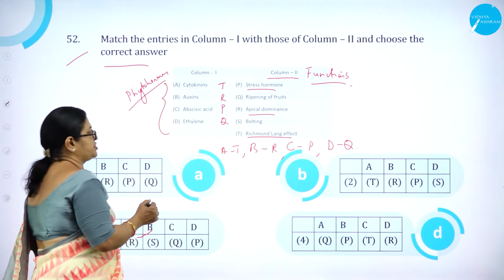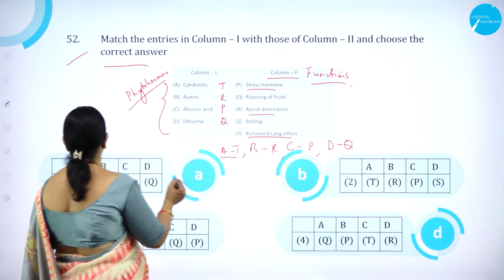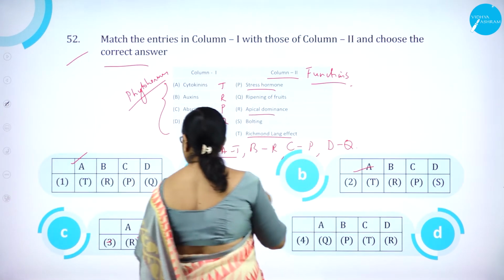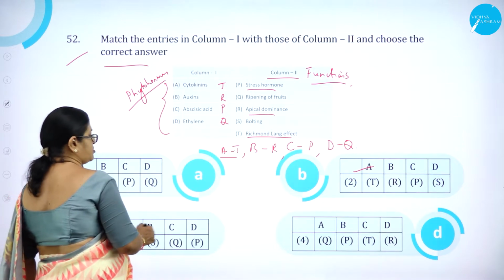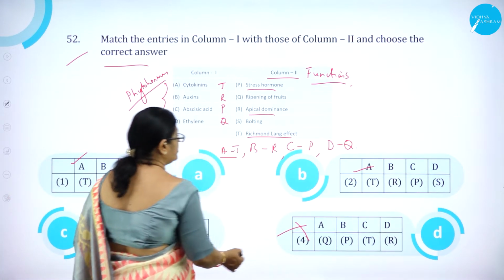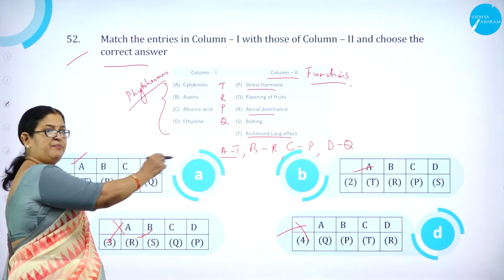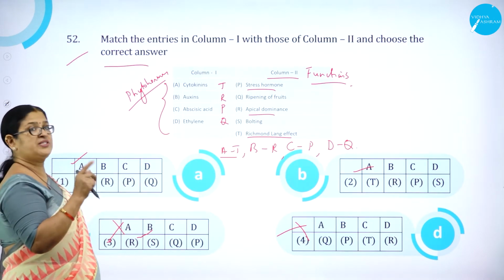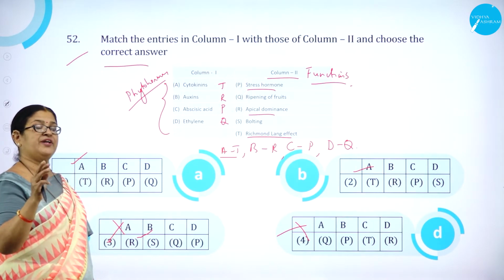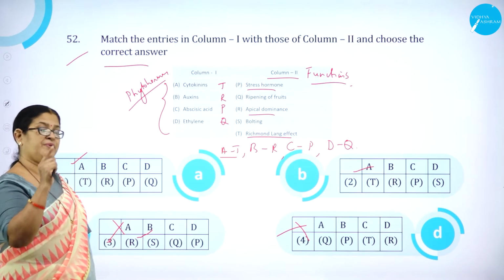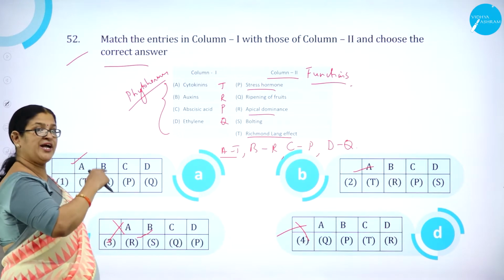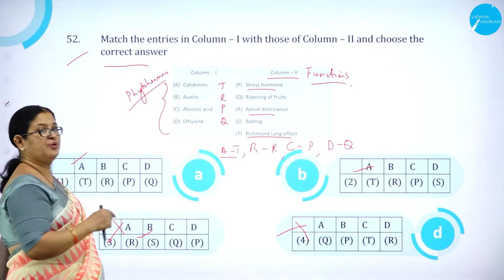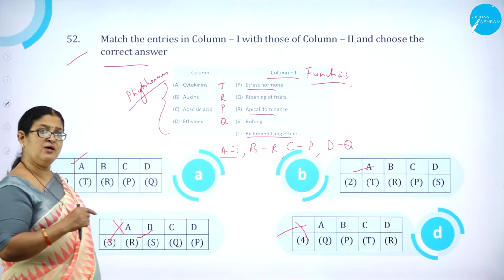Now let us see which is the option. First we'll go for the first one, AT. Here also AT is there. Here also AT is there. Here it is AR, so obviously this option is wrong. Here it is AQ, so this also is wrong. So this is how you need to analyze. Go for the first answer, and obviously some options will be wrong. Sometimes one option will be wrong right away. So use your presence of mind while doing this analysis and choosing the options.